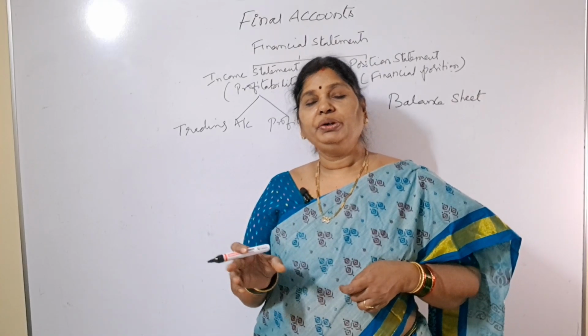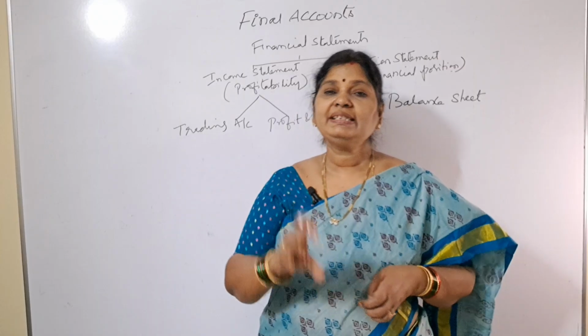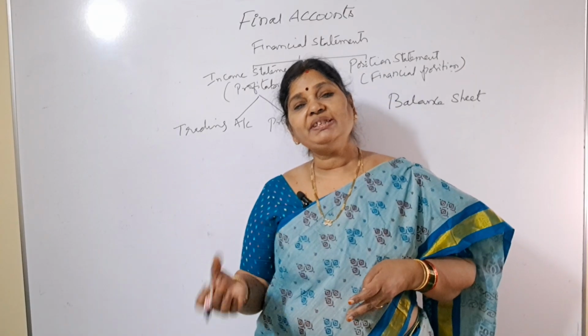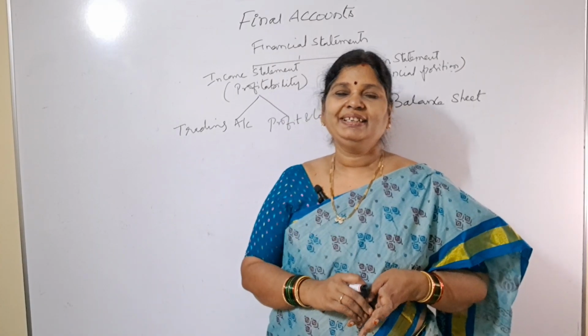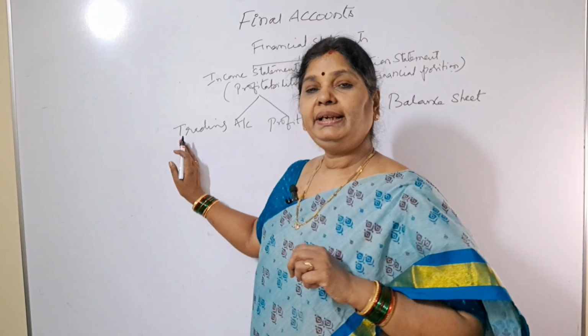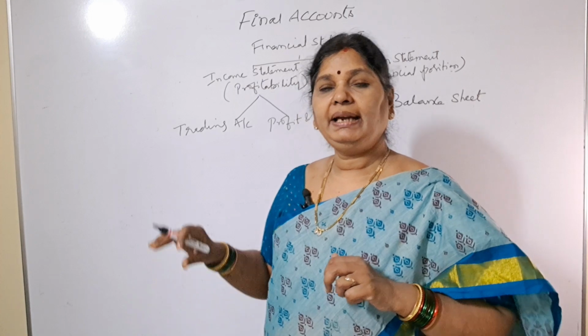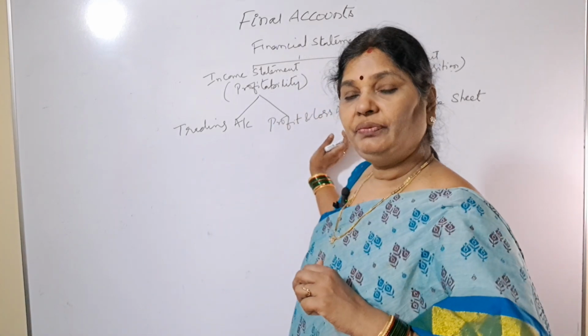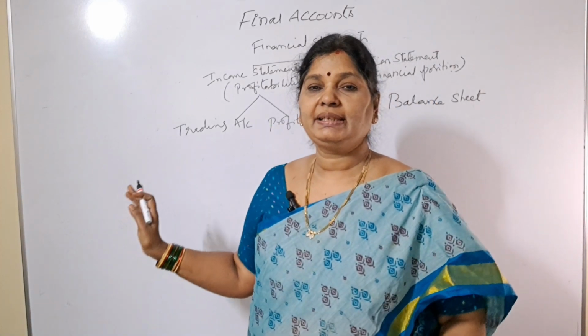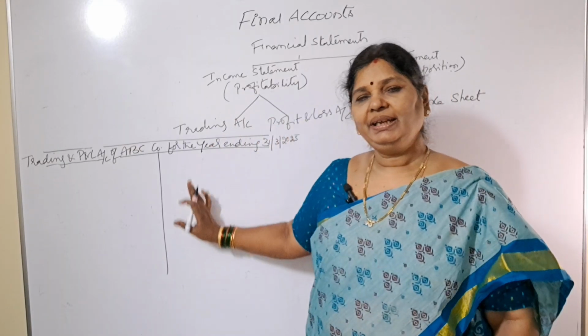So you will take the cost of goods sold and deduct it from sales. Then you will get one profit. What's that profit called? Gross profit. In trading account, we'll come to know how you will get gross profit. In trading account, we will take all direct expenses, and in profit and loss account, we'll take all indirect expenses.